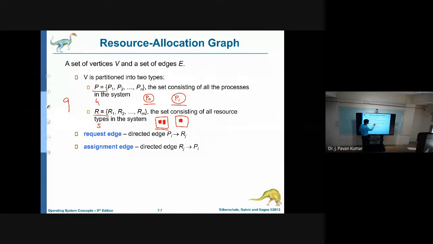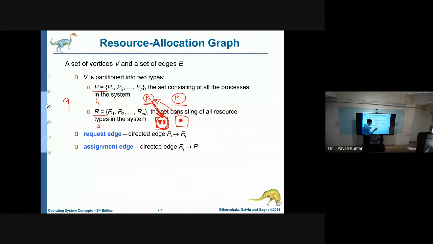Edges can be from process to resource or resource to process. Like this we will be having edges, process to resource or resource to process. In the sense, suppose process P naught wants to utilize this, then it will approach this. This is the clue which we have seen in the last class as well. Suppose I wanted to give a print, then I will approach the printer. So I am the process, and the resource is nothing but the printer. So I will request for the resource.